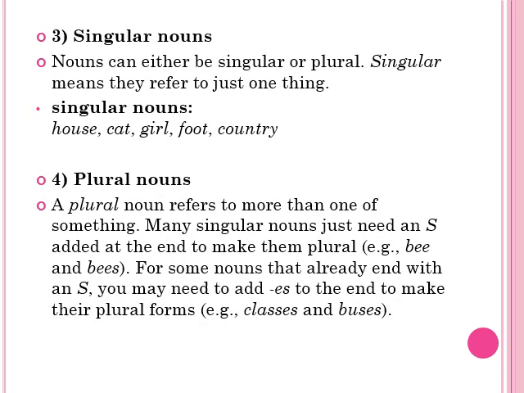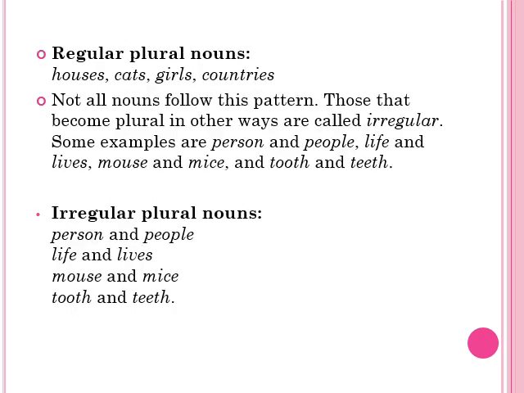There are some more types of nouns, for example singular nouns and plural nouns. Singular nouns are without s: house, cat, girl, whereas plural nouns have s or es with them. There are regular and irregular plural nouns as well.